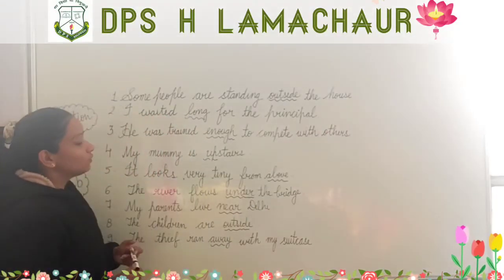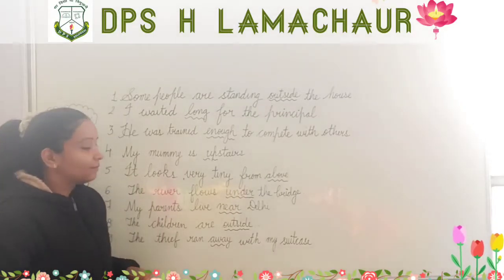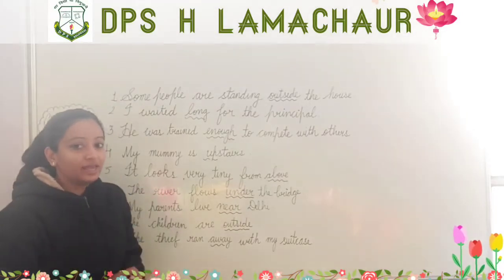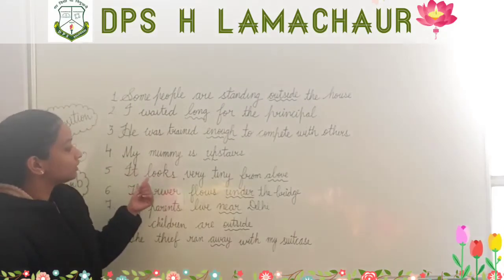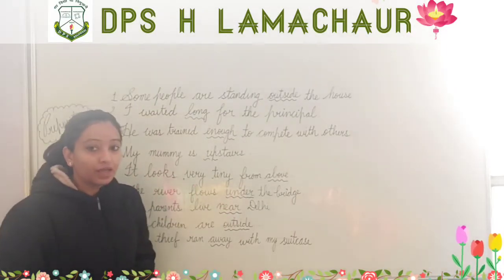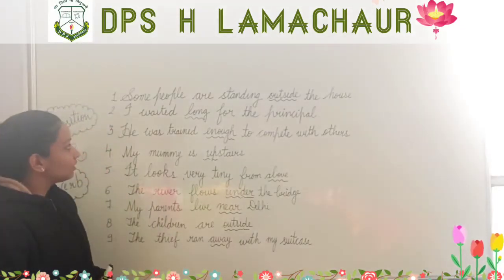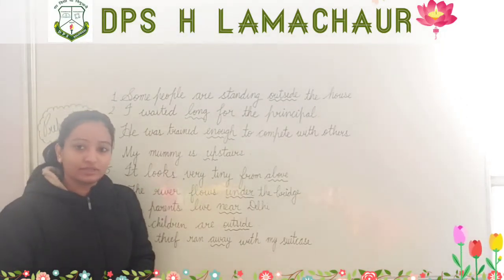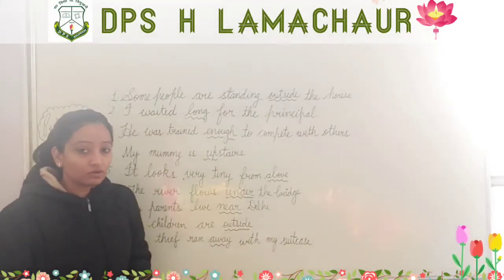Okay. So now let us read the next sentence. I waited long for the principal. Let us not say this word long. Then read the sentence: I waited for the principal. Does it make any sense? Yes, it is giving us a meaning. So I waited for the principal. This sentence is also giving us a proper meaning. So why are we using long here? What is the use of long here?